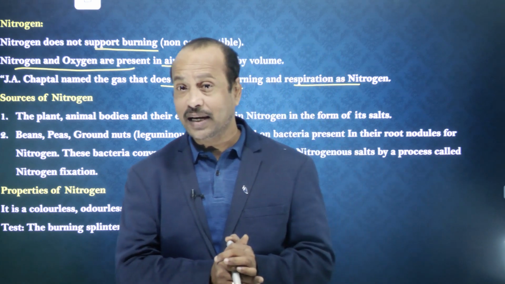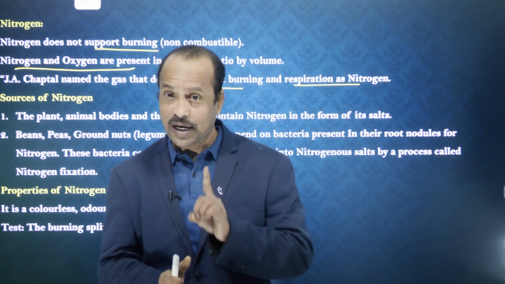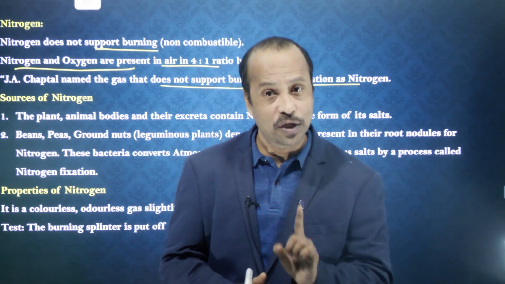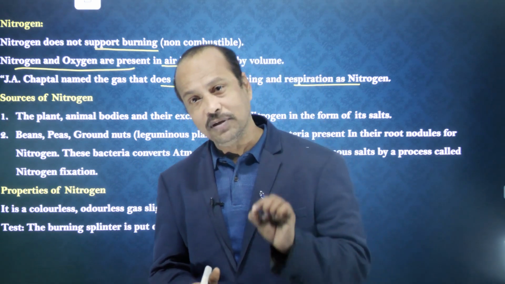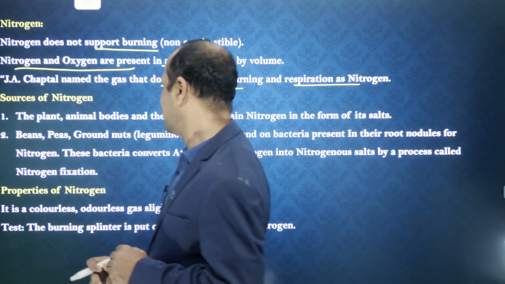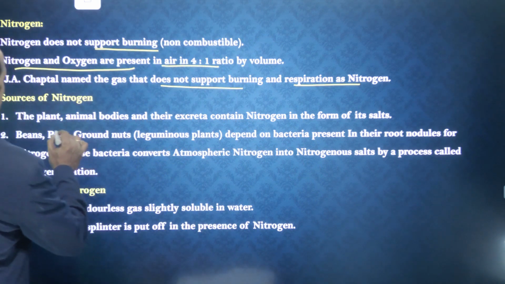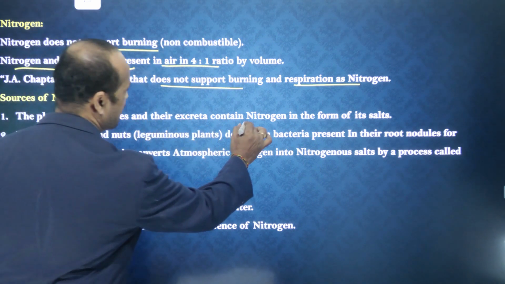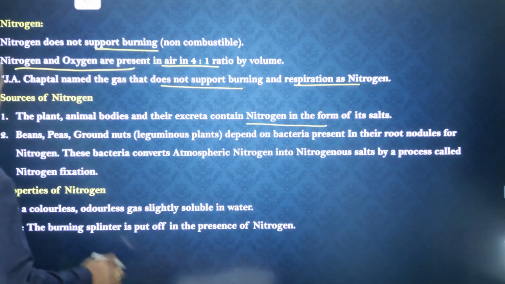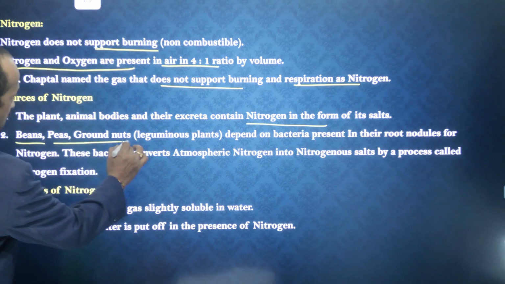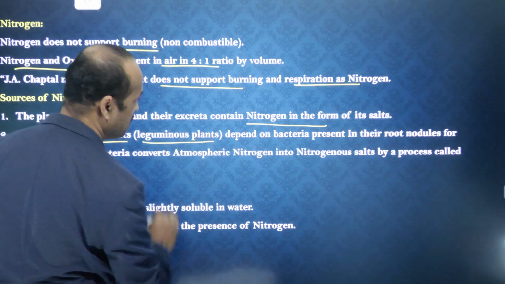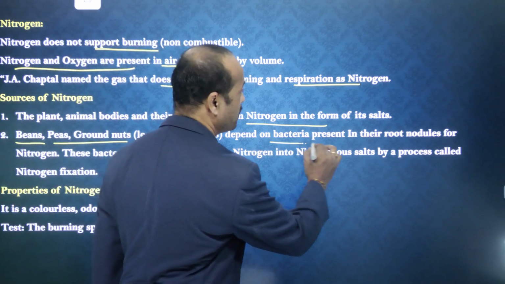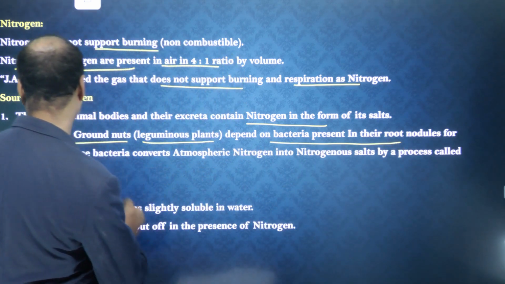What is called nitrogen fixation? Nitrogen is one of the most important nutrients even for animals also. Since the plants, animal bodies and their excreta contain nitrogen in the form of its salts. See here, beans, peas, groundnuts are leguminous plants, which depend on bacteria present in their root nodules for nitrogen.